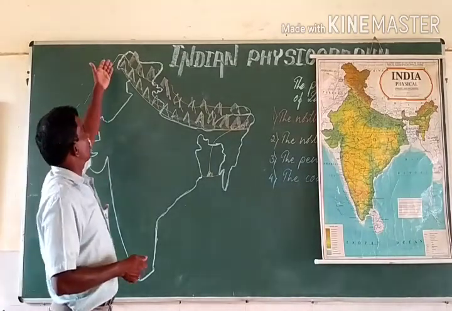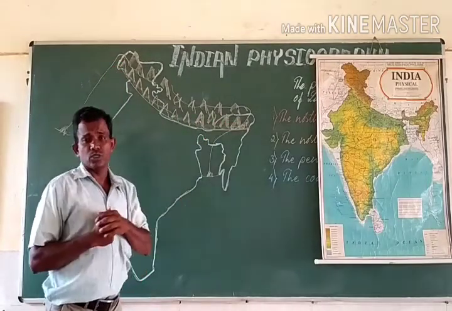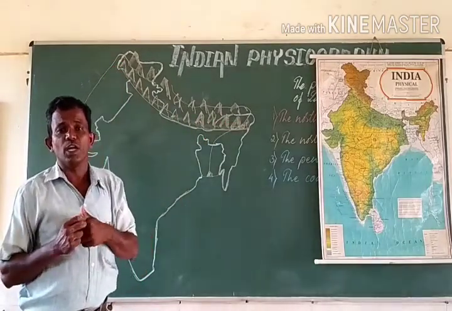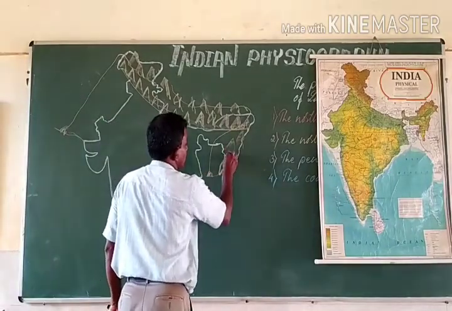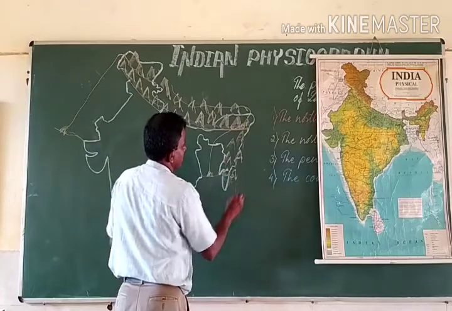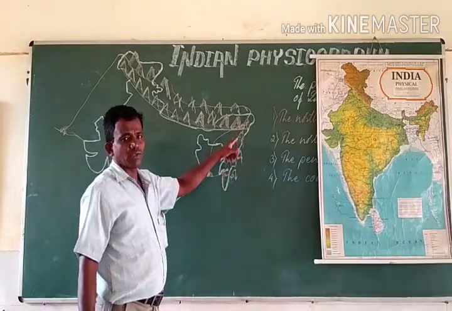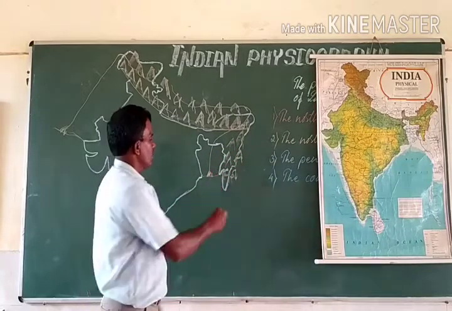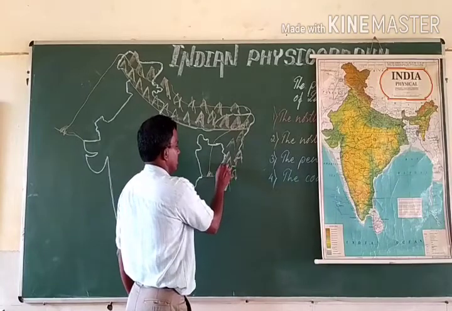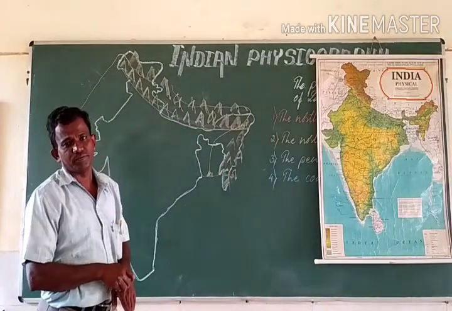The length of the Himalayan mountains is about 2,400 kilometers, and they have also stretched in the northeastern region, Assam, Manipur, Nagaland, Tripura. In these states also our northern mountains have been extended.